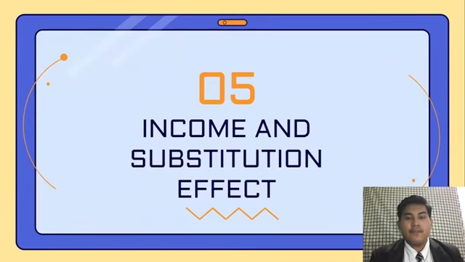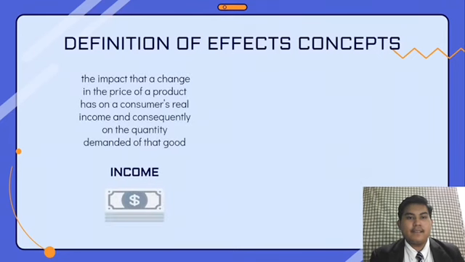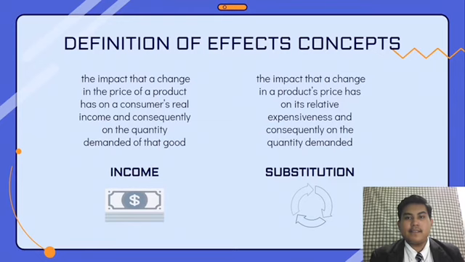We move on to the fifth part of our topic, which is income and substitution effect. The income effect is the impact that a change in the price of a product has on a consumer's real income and consequently on the quantity demanded of that good, while the substitution effect is the impact that a change in the product price has on the relative expensiveness and consequently on the quantity demanded.